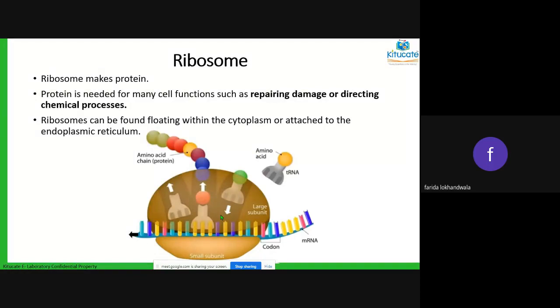Ribosome. Ribosome is where the proteins are being made. A lot of proteins are required in our entire body for body maintenance, for damages that are done, for repairing work, for any other work. All those proteins which the body requires are made by the ribosomes. This is an animated form of how the ribosome structure is working in a cell.